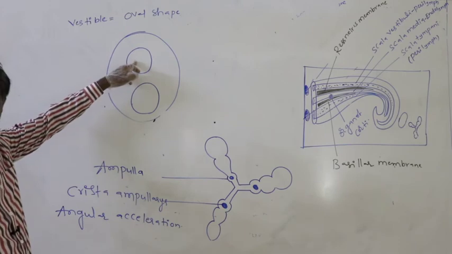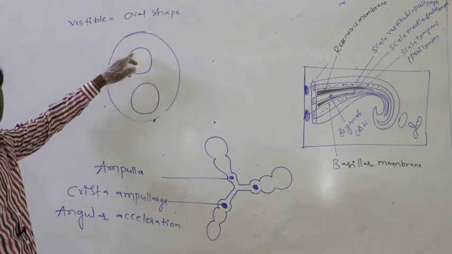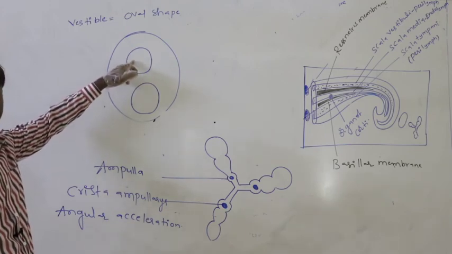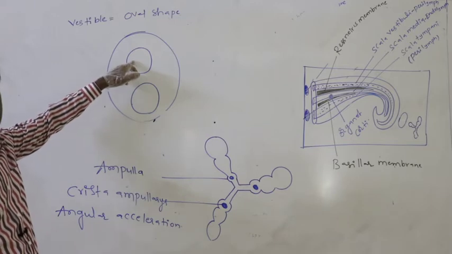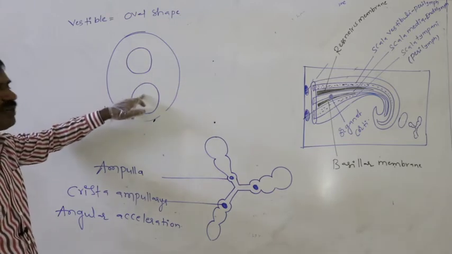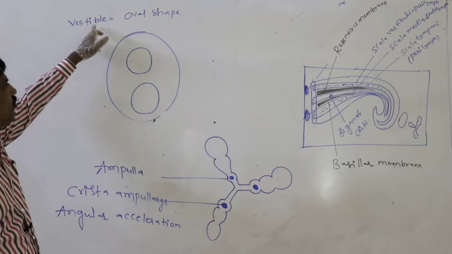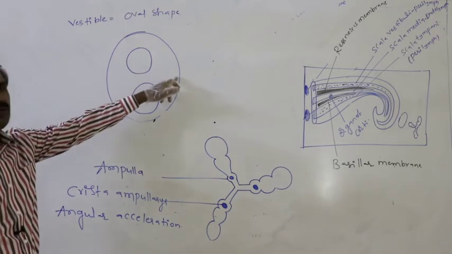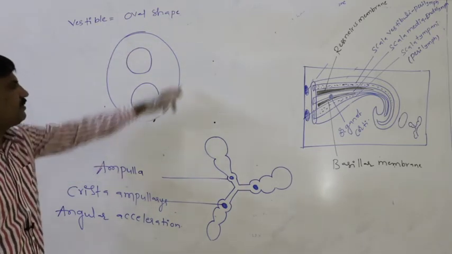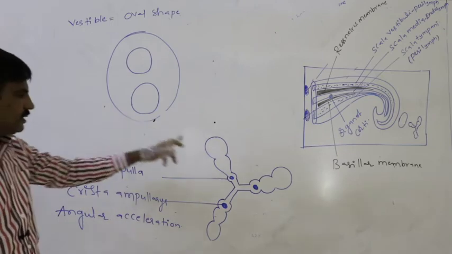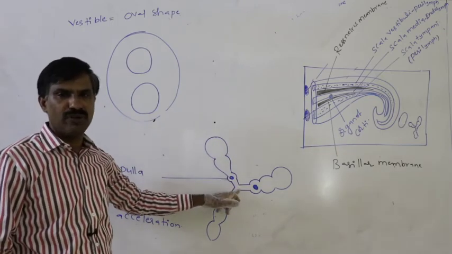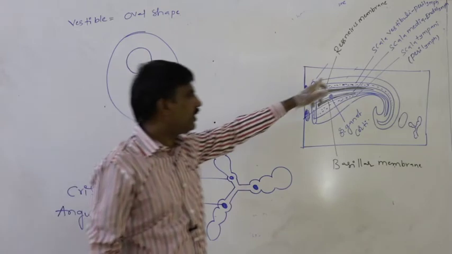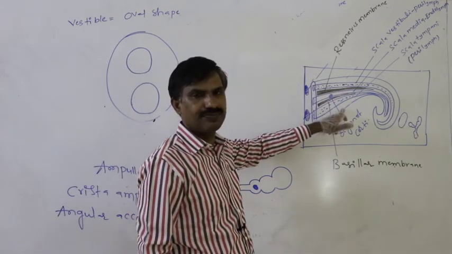Membranous sacs are those whose walls are made up of membrane. Overall, the vestibule has a bony wall. Semicircular canals also have a bony wall. The cochlea is also with a bony wall.